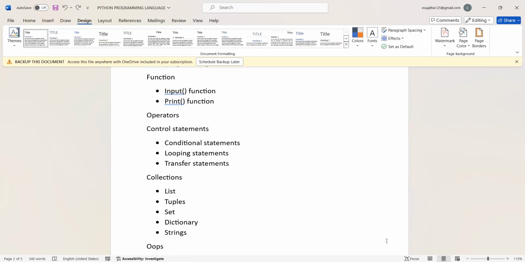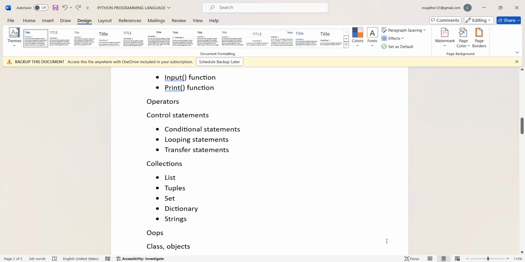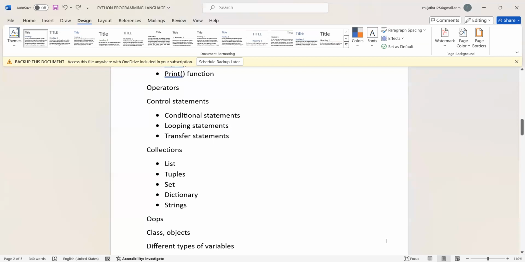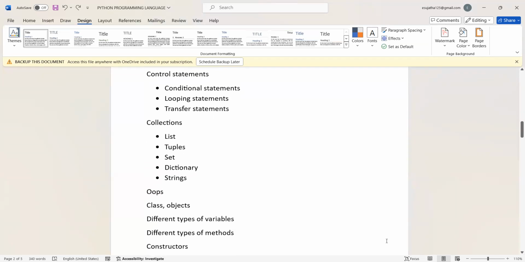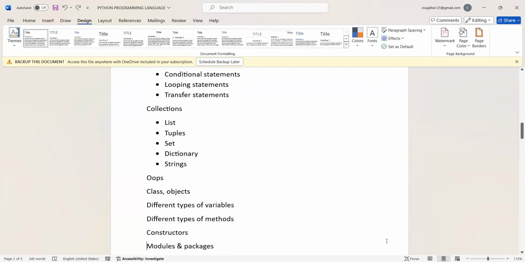After that, OOPs, classes and objects, different types of variables, different types of methods, what the uses of constructors in Python are, and what modules and packages are available in Python. These are all we can learn in Python.